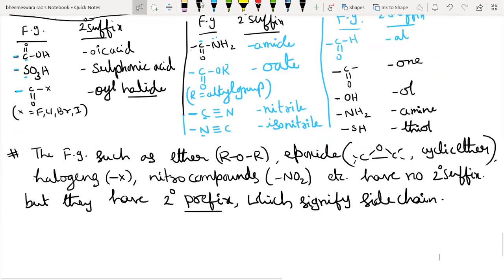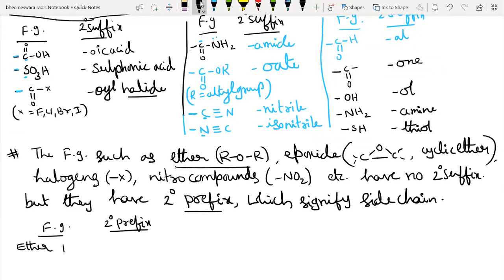Side chain or substituent. For example, look at ether: R single bond O R. What is the name of the secondary prefix? Alkoxy. What is R here, students? Alkyl group.